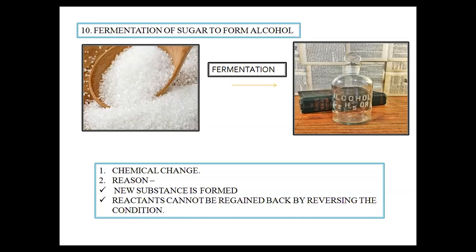And even if we try to regain the sugar in the process, that is the reactant, by reversing the condition, we will not get back sugar from alcohol. This is why fermentation of sugar to form alcohol is a chemical change. It's not a physical change.